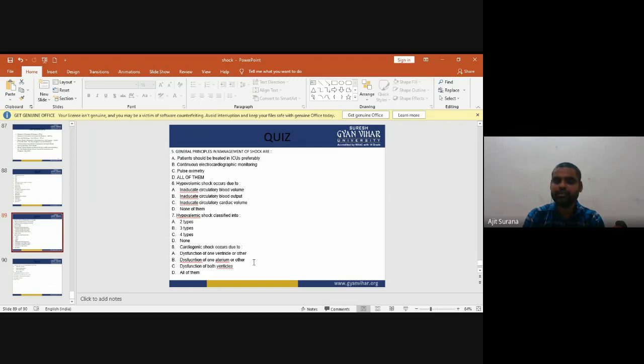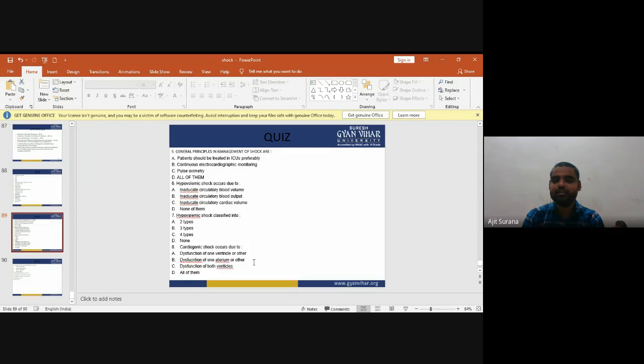Hypovolemic shock occurs due to inadequate circulatory blood volume, inadequate circulatory blood output, inadequate circulatory cardiac volume, or none of this. Hypovolemic shock mainly occurs due to inadequate circulatory blood volume. Hypovolemic shock is classified into two types, three types, four types, or none. Hypovolemic shock may be classified into two types.